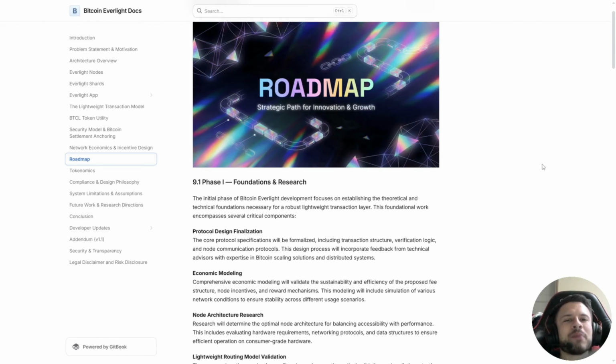Looking ahead, the roadmap outlines how the ecosystem will evolve. The network is planned to launch first on Ethereum, which makes sense because Ethereum still provides the largest liquidity environment and infrastructure support. From there, the ecosystem will expand as the validation network grows. The most important milestone to remember is the official token launch date. The BTCL token is scheduled to launch on July 19, 2026. However, the team has also stated that if the presale sells out earlier, the launch could happen before that date, so the timeline is flexible depending on demand and ecosystem growth.